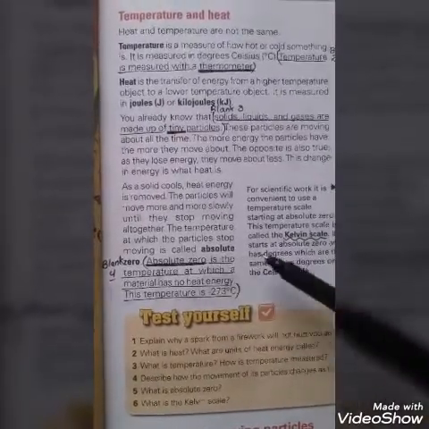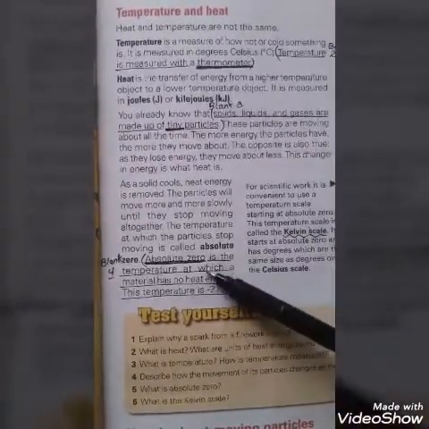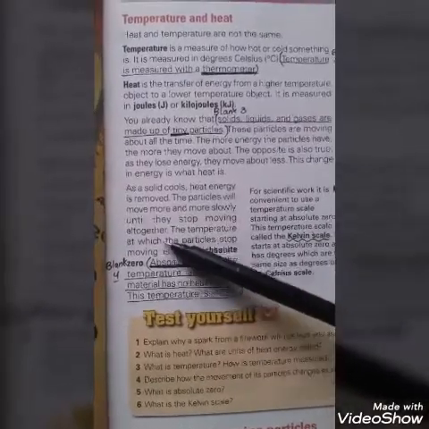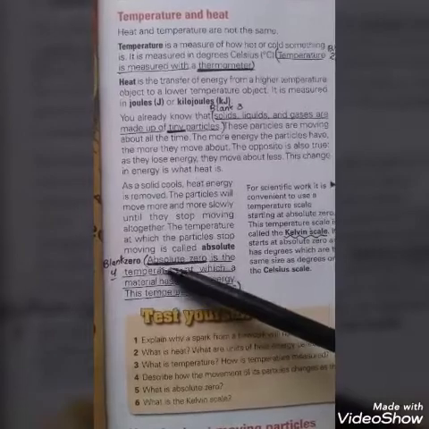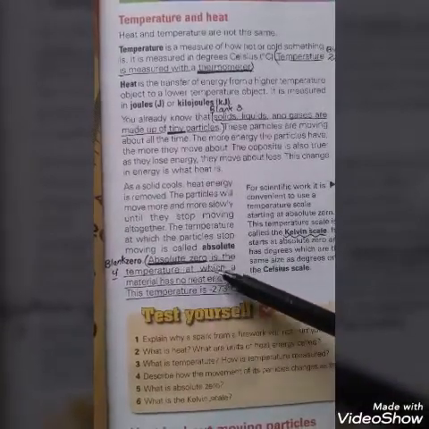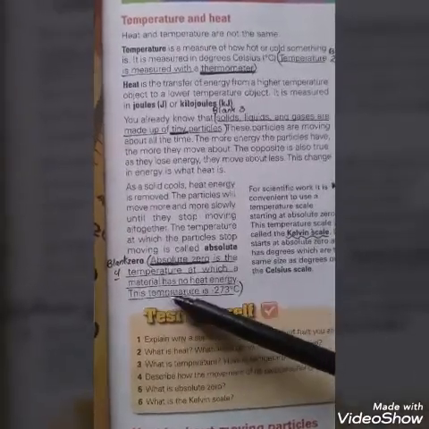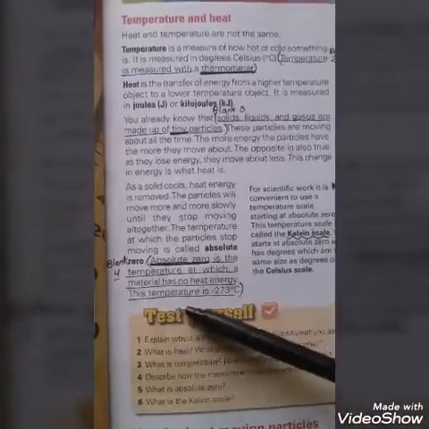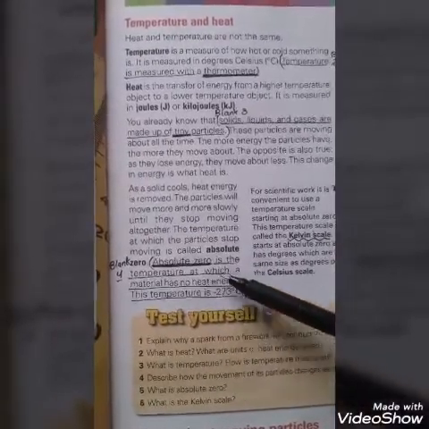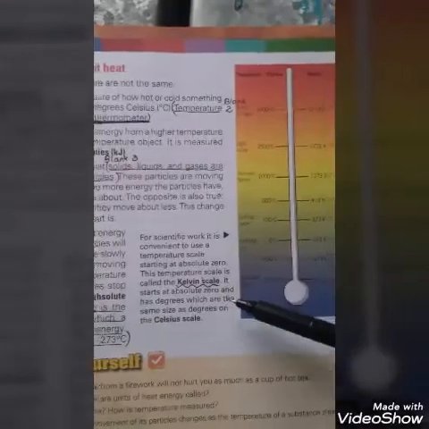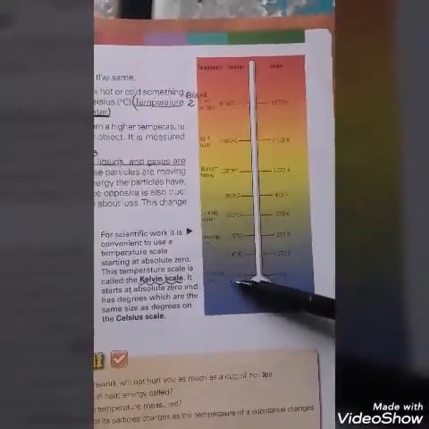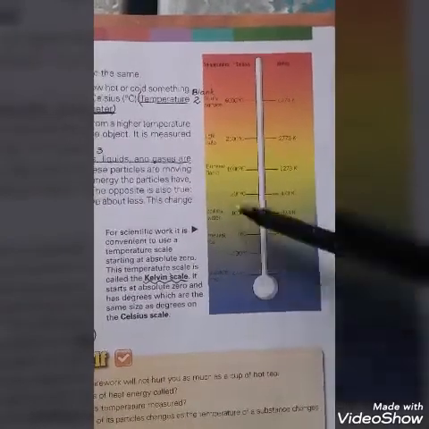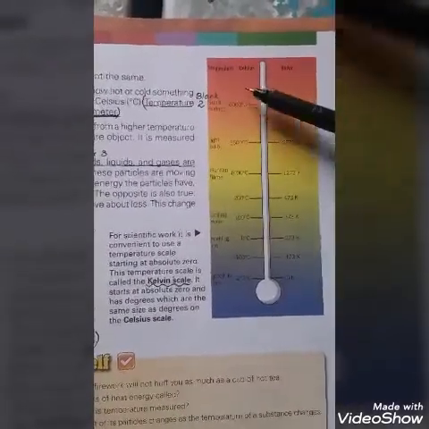One is absolute zero and the other is the Kelvin scale. Absolute zero: the temperature at which the particles stop moving is called absolute zero. Blank number 4: absolute zero is the temperature at which a material has no heat energy. This temperature is -273 degrees. Kelvin scale: in the picture you can see the Kelvin scale. It starts from absolute zero and has the same degrees as the Celsius scale.